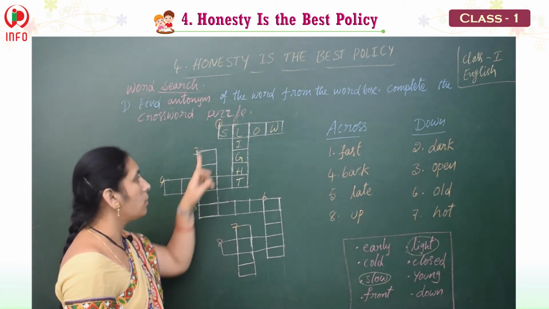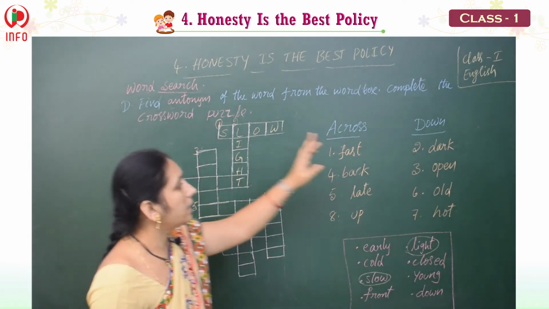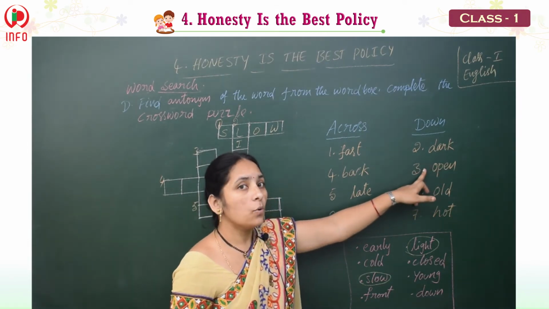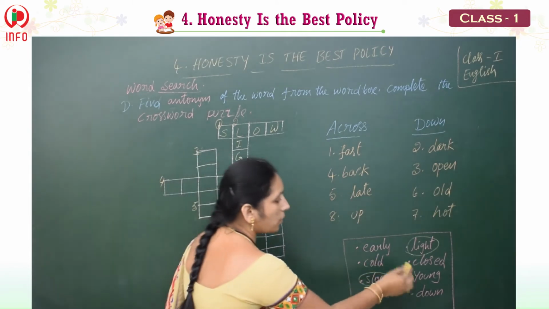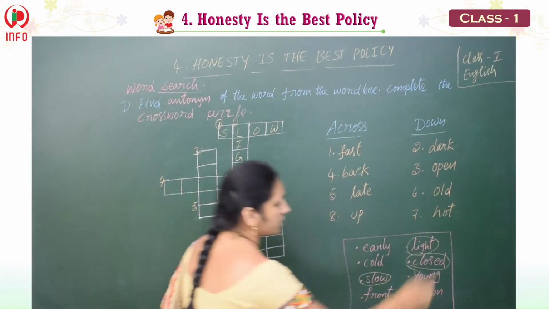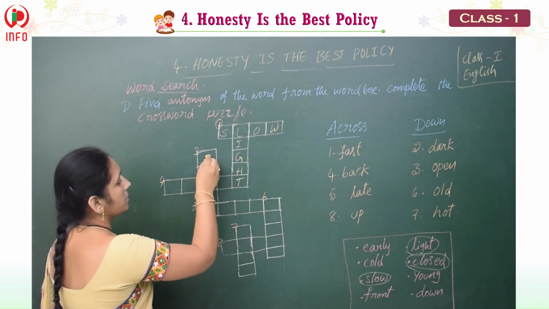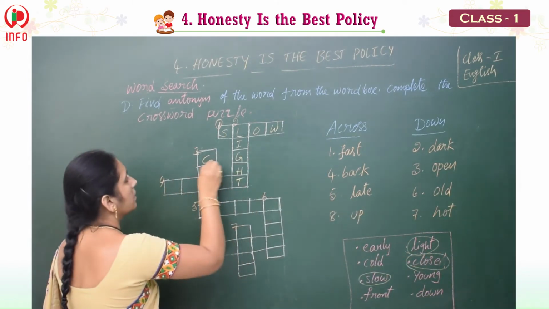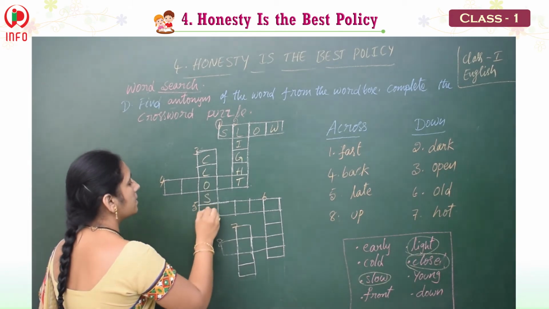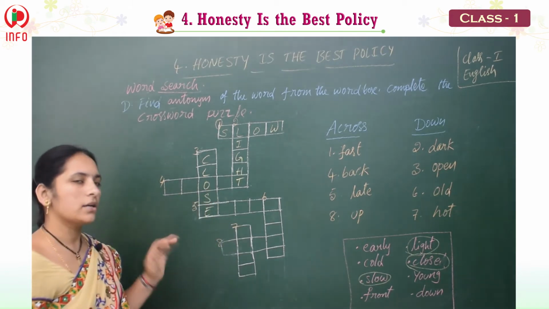And see the next one. Third one also down. In the third one down, see open. Open, and the opposite is close. So the answer is close. Sorry, close. C-L-O-S-E. Close. Open, close.